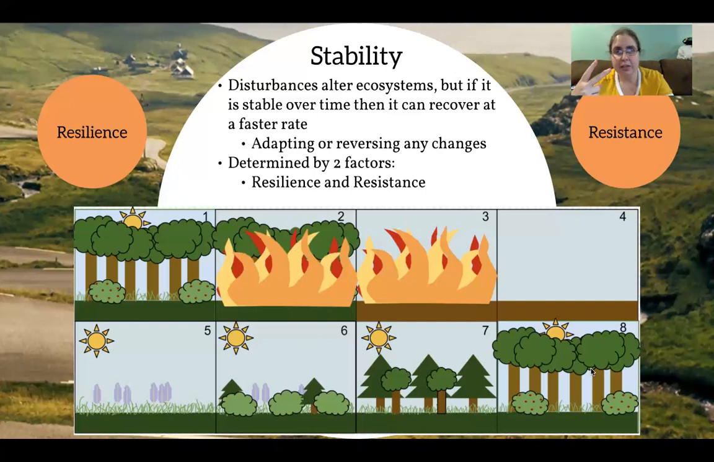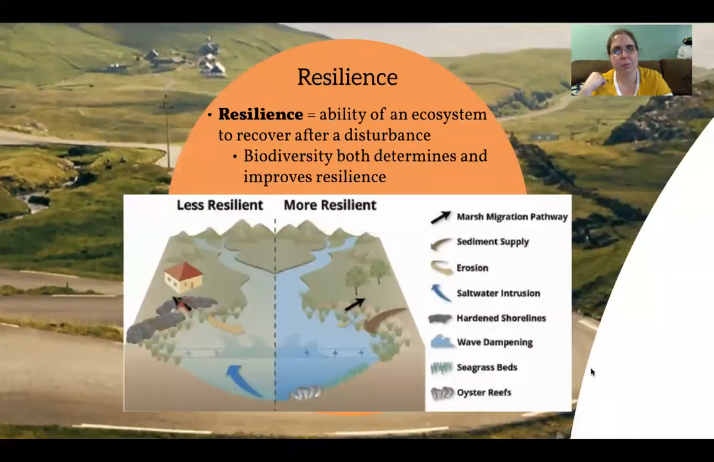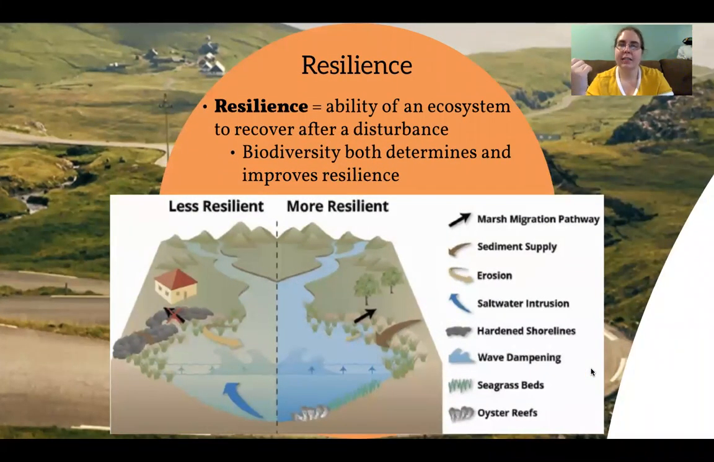Now, there are two factors that determine the stability of an ecosystem: resilience and resistance. And let's take a look at both of those. So resilience is the ability of an ecosystem to recover after the disturbance. So what we mean by that is after the disturbance has come and it's damaged the ecosystem, how can it recover? Can it recover at a faster rate? Can it fix itself? That's what we mean by resilience. Essentially, it's the ability for it to fix itself and return to the way it was.